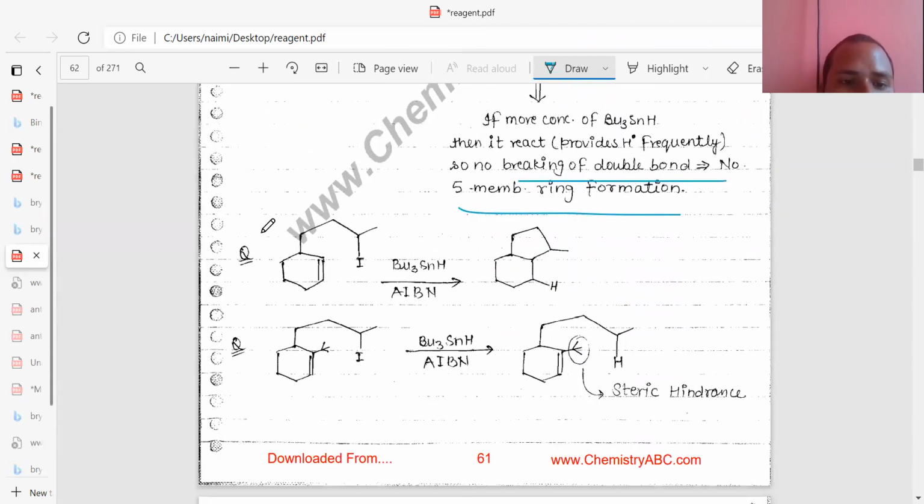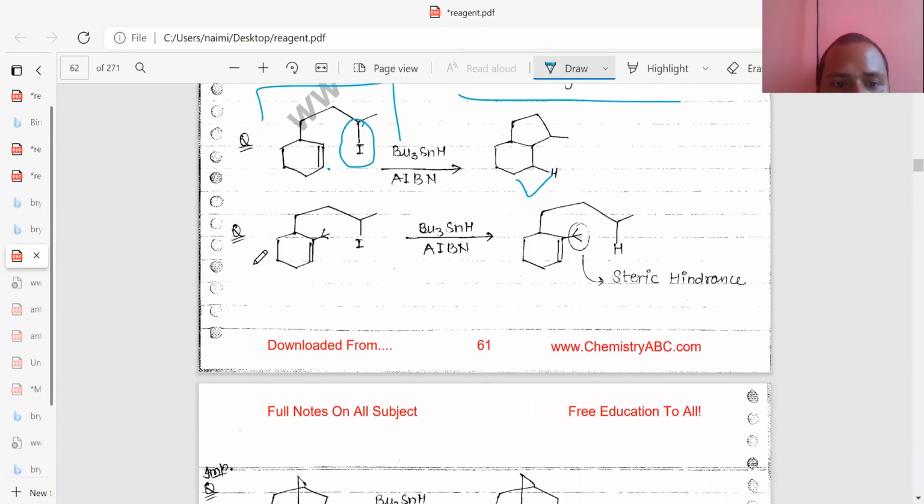Okay. So again, I have taken one more example. This is an alkene present in the cyclohexane. Okay. So in this pattern, first of all, free radical formation takes place in this molecule. Okay. So after free radical formation, you can see here this free radical and this free radical forming a single bond. Here the free radical is free, and after breakdown of Sn-H, this hydrogen free radical forms a single bond. You can see it like that. Okay. So it is the mechanism.